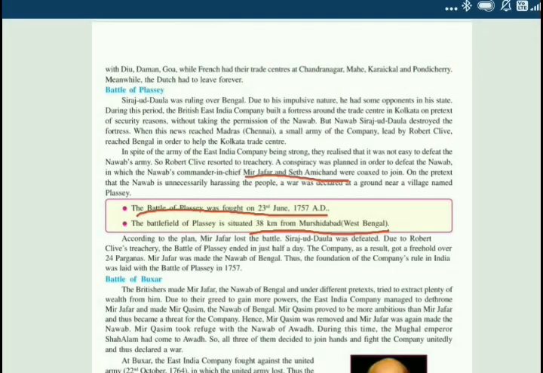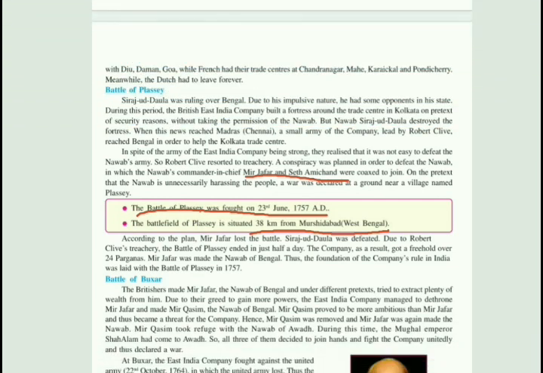In spite of the East India Company's army being strong, they realized that it was not easy to defeat the Nawab's army, as they knew the Nawab's army was quite strong and much bigger than the East India Company's. So Robert Clive resorted to treachery, which means betrayal. A conspiracy was planned in order to defeat the Nawab, in which the Nawab's commander-in-chief Mir Zafar and Seth Amichand were coaxed to join. The war was about to begin.